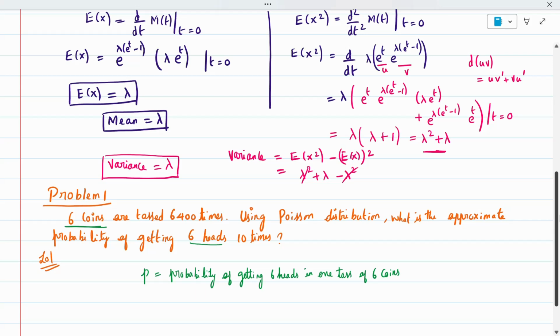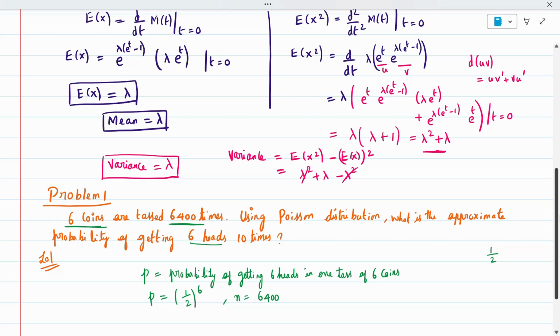When we toss a coin, head has probability 1 by 2, but here 6 heads are mentioned, so it is 1 by 2 the whole power 6. P is given to be 1 by 2 the whole power 6. N is given in the question to be 6400 times.